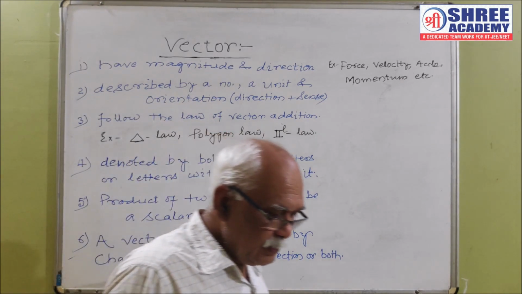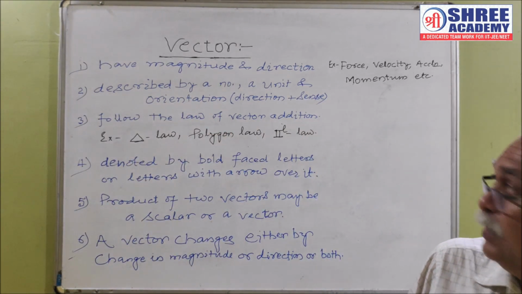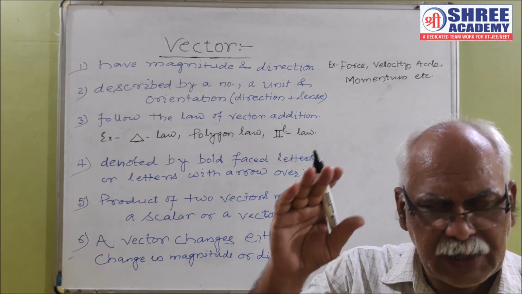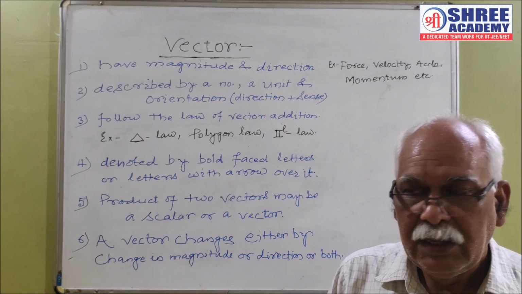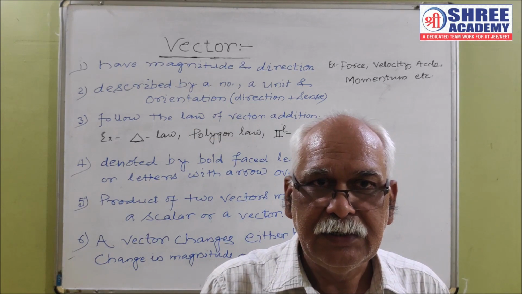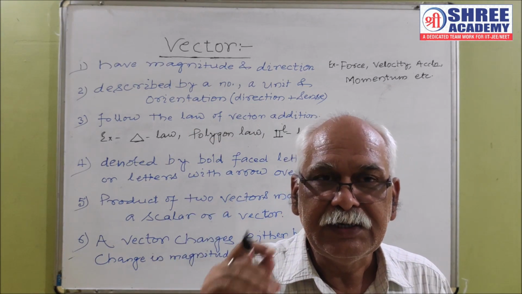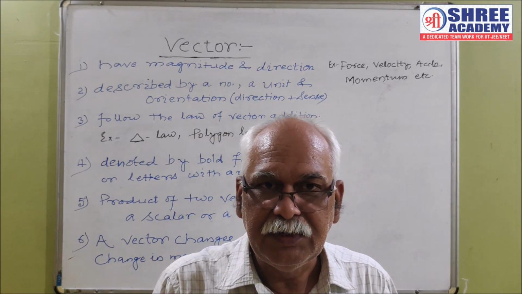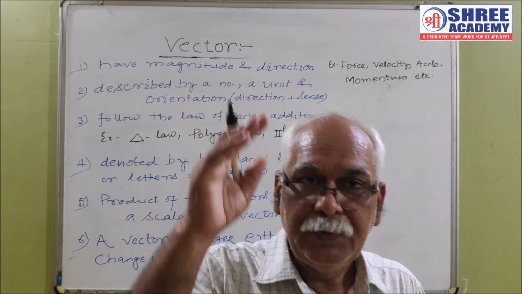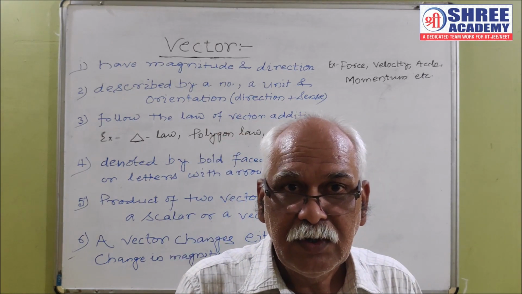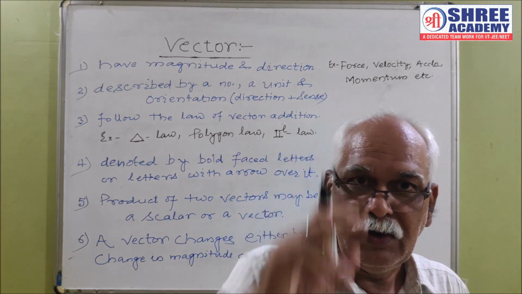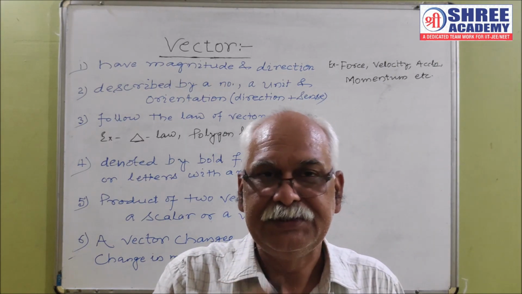A vector quantity is described by a number, a unit and orientation. Orientation means direction and sense. We say that a force is acting on a body in vertical direction. What does it mean? It may be vertically up or maybe vertically down. So vertical is the direction, but up and down are the sense.